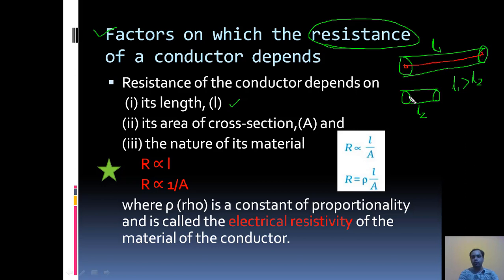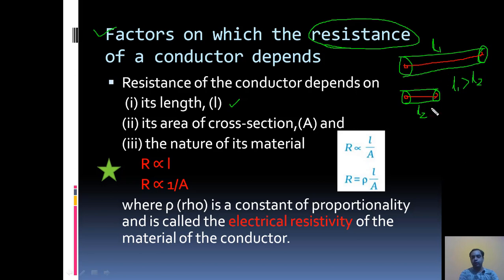This same electron is moving from here to here. Suppose from here to here there are 1 million atoms that resist the flow of electron. They try to resist the flow of electron. So from here to here, as length decreases, the number of atoms that oppose or behave like an obstacle to the flow of electron is less than 1 million.